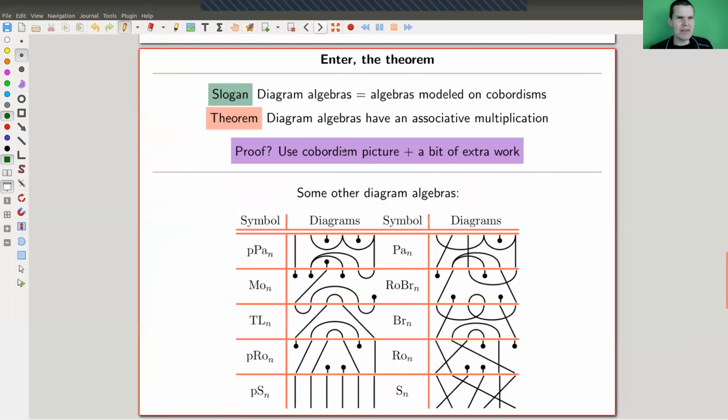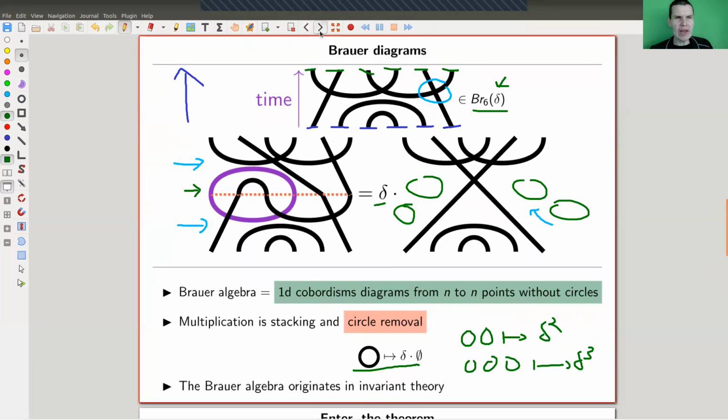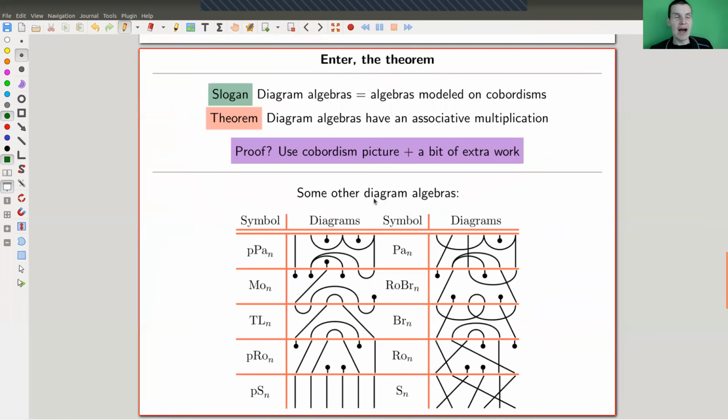And that's kind of the theorem. So for diagram algebras, and let's say these are algebras modeled on some version of cobordisms, you always get an algebra, which is not quite trivial because you have these parameters floating around, if you remember here. So you need to be a little bit careful with associativity, but basically associativity will be some nice topological argument as before. And people have played around. So Brauer is kind of the classical example.